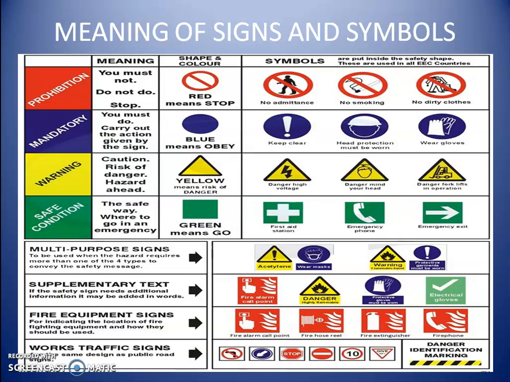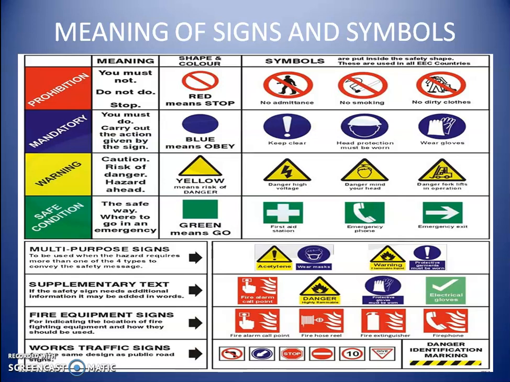Here we can observe some examples of prohibition, mandatory, warning and safe condition signs. First, prohibition signs mean you must not do, or stop. We cannot allow any person or action, such as smoking and drinking.